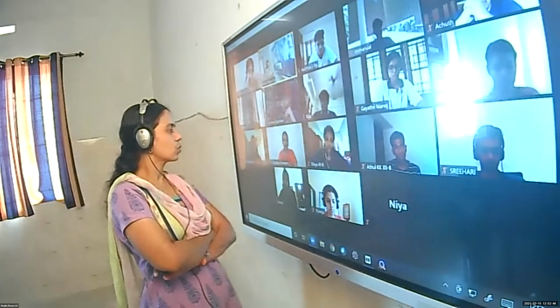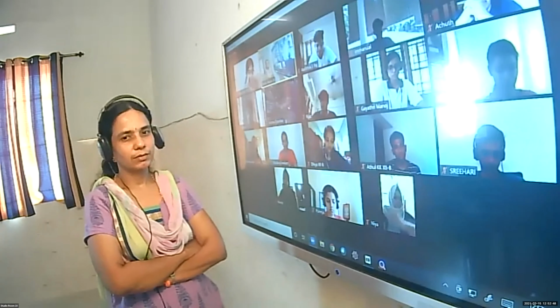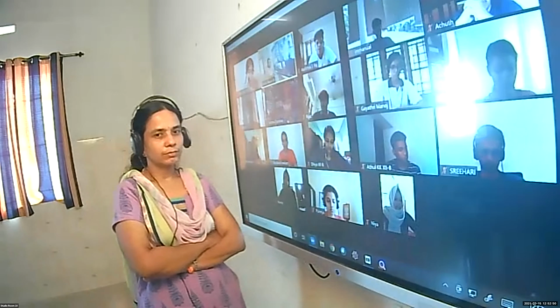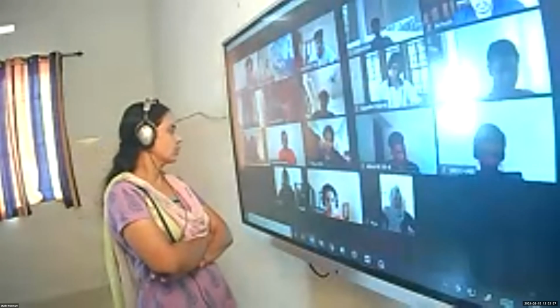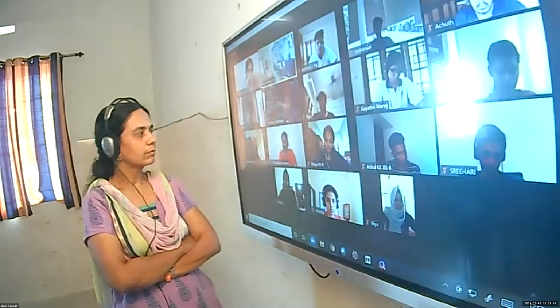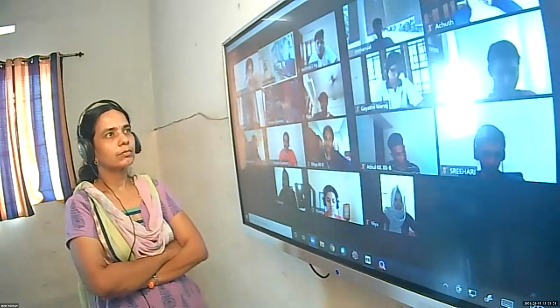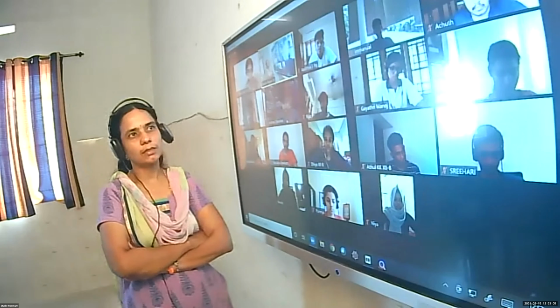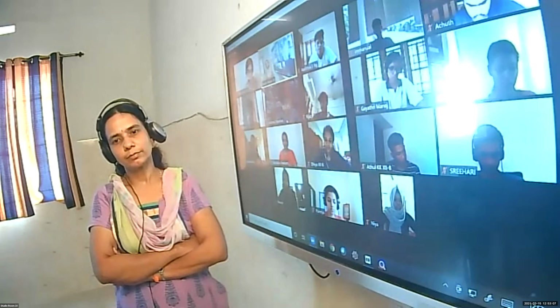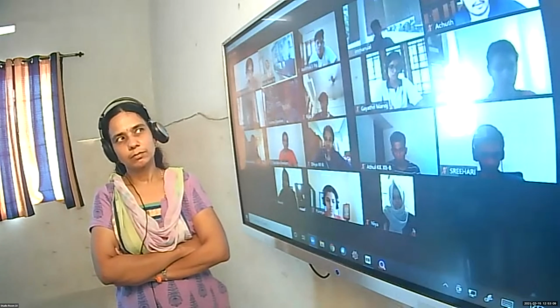Michael, define square matrix. A matrix with the same number of rows and columns, we call it a square matrix. Achyut, how many elements are present in a 3 by 3 matrix? 9, ma'am.